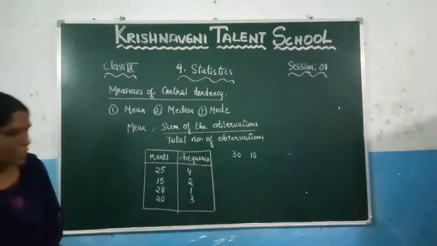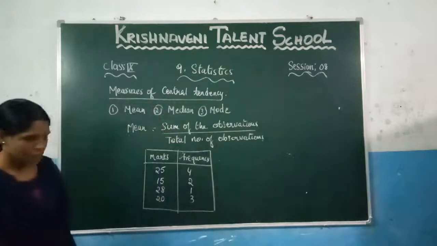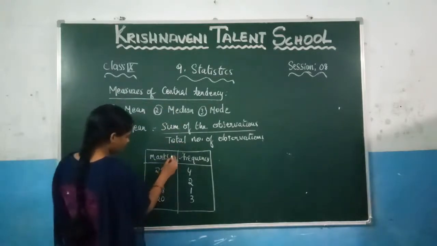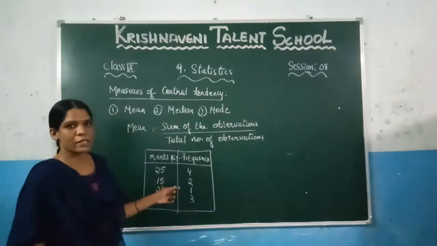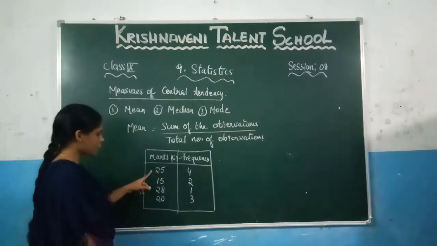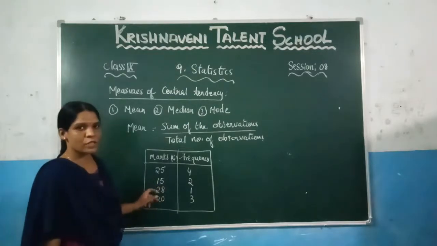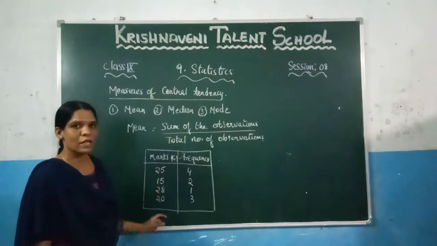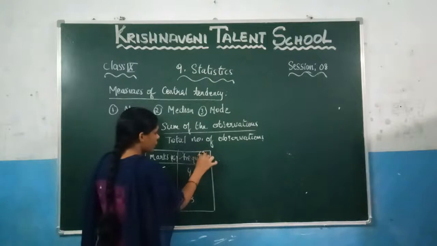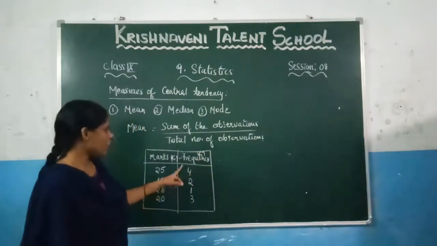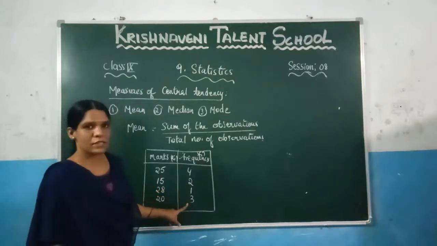So let us see how to find the mean of this ungrouped frequency distribution table. This one we call xi. What is the meaning of xi? Xi is nothing but the observations. This is x1, this is x2, this is x3 and this is x4. We call these the observations, and this is fi. Fi is nothing but the frequency. Since it is the first one, we call it f1. This is f2, this is f3 and this is f4.